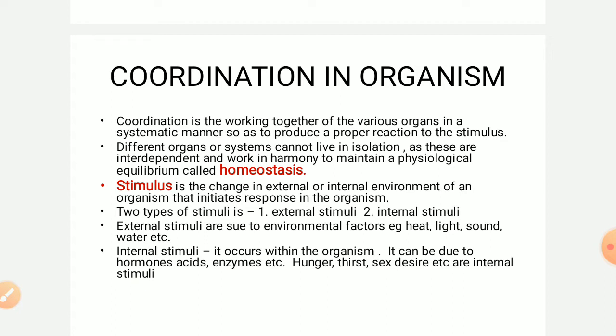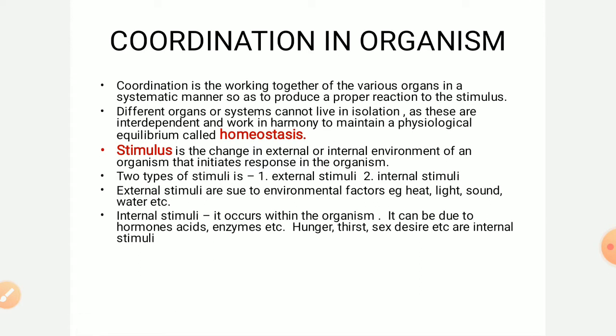So different organ systems that are present in our body, they work in a coordinated manner to give an output that maintains a constant state of environment. That constant state of environment, or we can say that physiological equilibrium, we call it homeostasis.